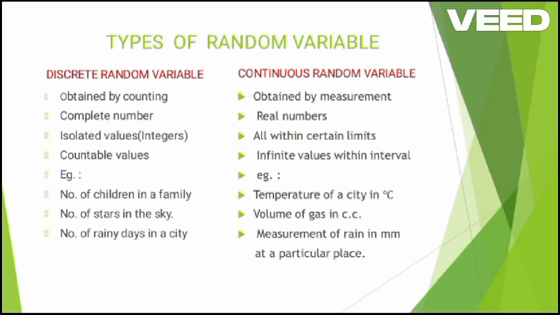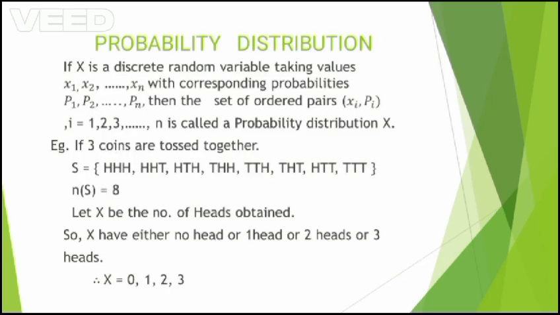Examples are also given for continuous random variables: temperature of a city in degrees centigrade, volume of gas in cc, measurement of rain in millimeters at a particular place. Probability distribution. If capital X is a discrete random variable